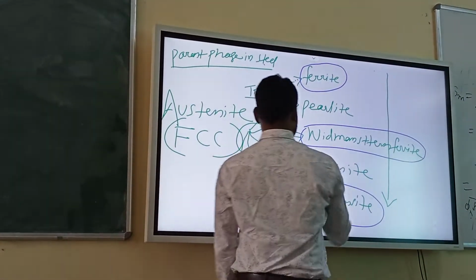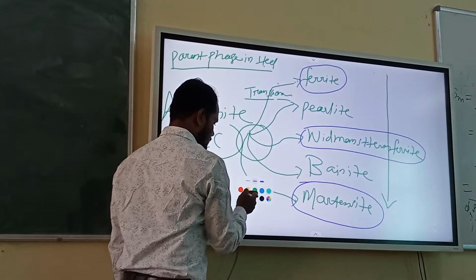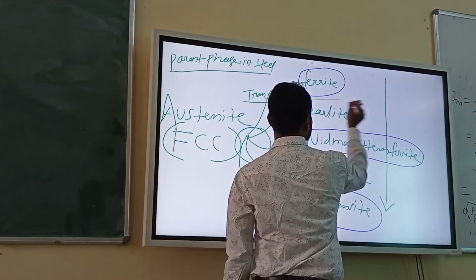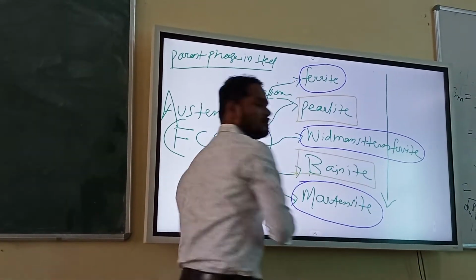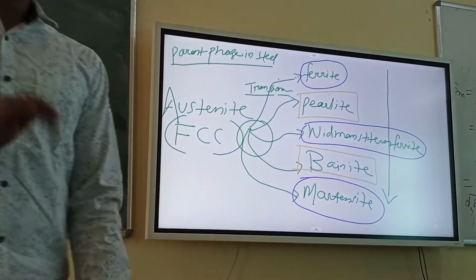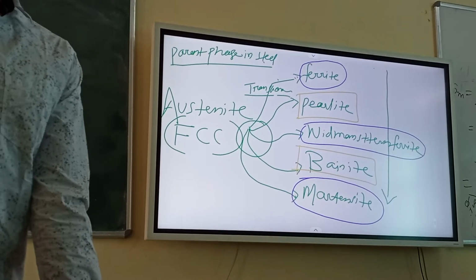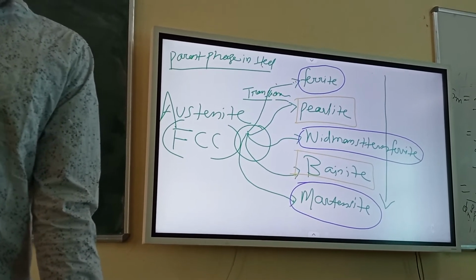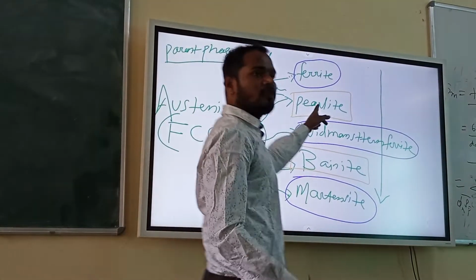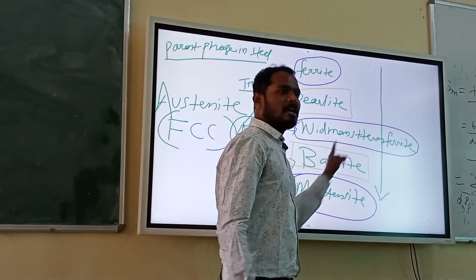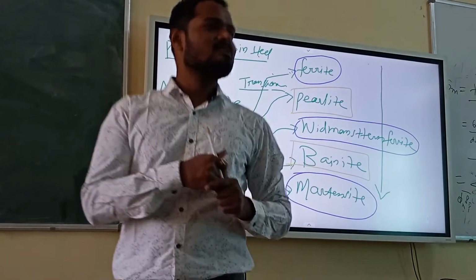Carefully look, this one is a mixture, and this is also a mixture. Both are mixtures of ferrite and cementite, or ferrite and carbide. But what is the difference? Anybody remember what the difference is? Pearlite is also ferrite plus cementite. This is also ferrite plus cementite. But what is the difference?